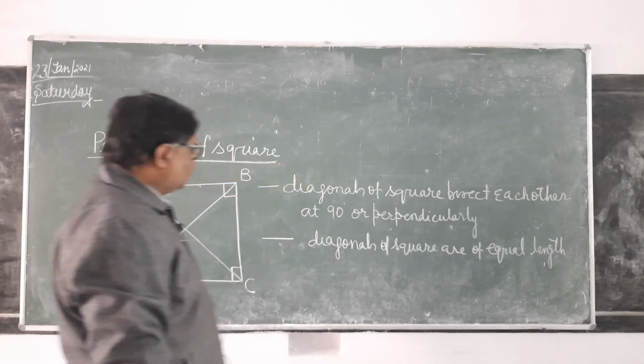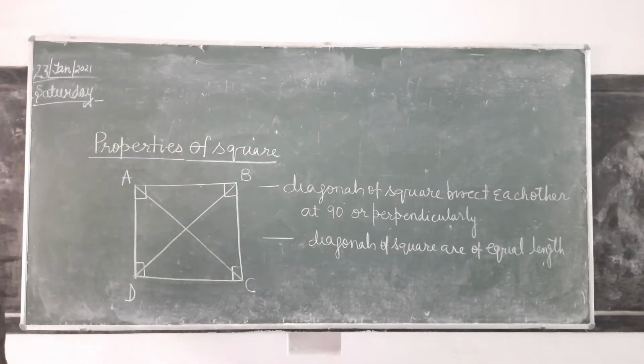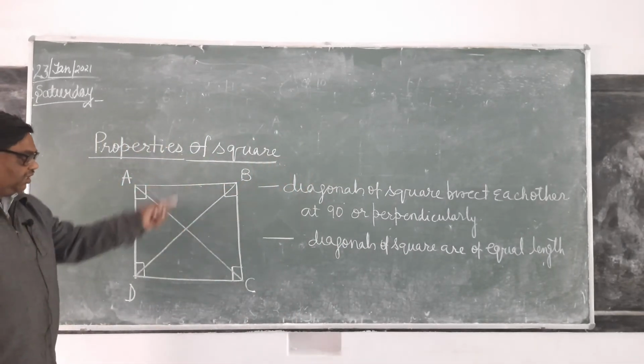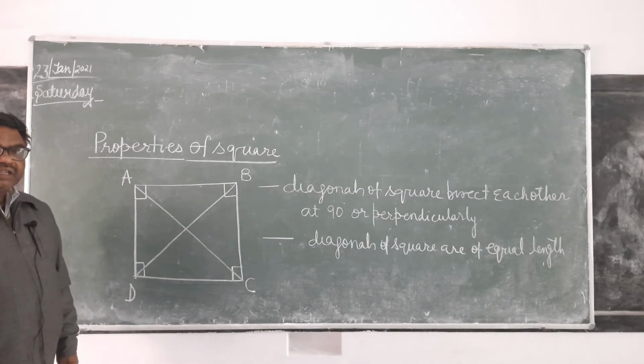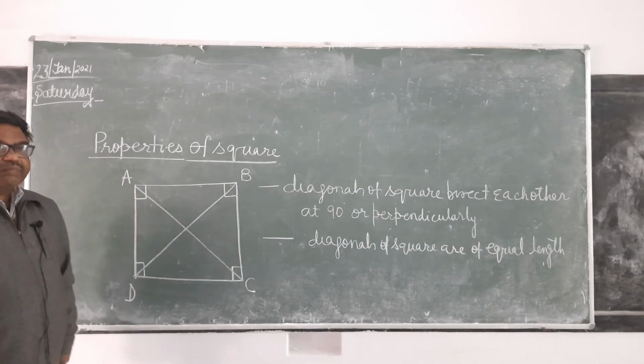Now you can see here. Here these are the two diagonals AC and BD. They are bisecting each other perpendicularly.